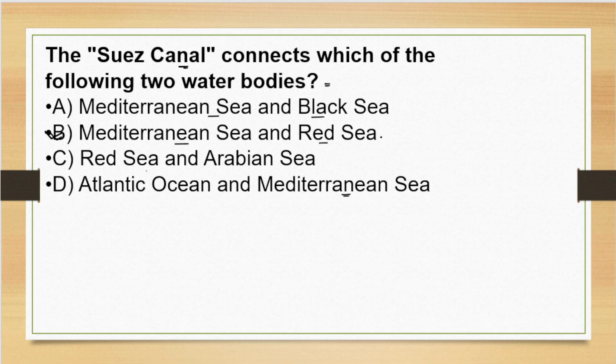This is an artificial water body in Egypt. Where is it? It is in Egypt, and allows ships to travel between Europe and South Asia without navigating around the African continent, right? So option B is correct. Now, which water body connects the Atlantic Ocean and Mediterranean Sea? The correct answer of this will be the Strait of Gibraltar.